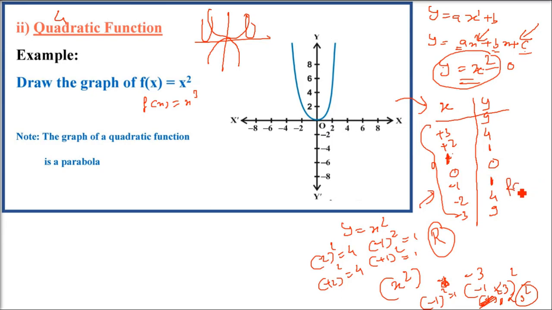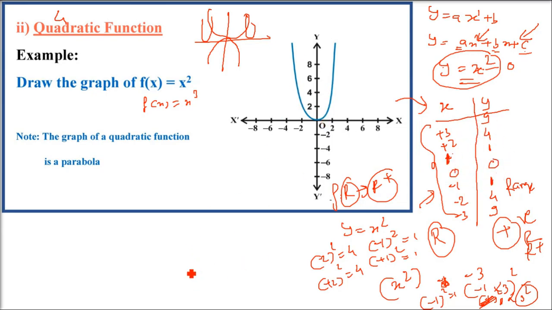So the domain is all real numbers, but the range is always positive real numbers. It's R plus. So this function is from R to R plus, from real numbers to positive real numbers. You will never get an output as a negative number.